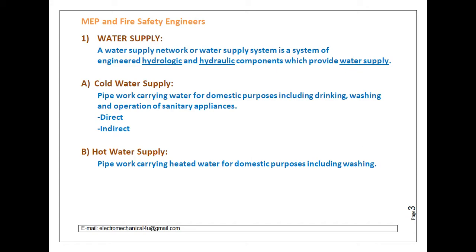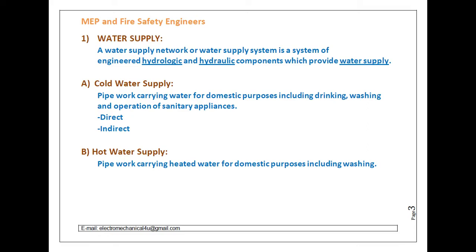What is the difference between the direct and indirect water supply system? In the direct water supply system we are taking water directly from the city main to the user in the apartment. There is no storage in between the city main and the user. In the indirect water supply system, we take water from the city main and store it in another tank, and then from that tank we supply to the user.